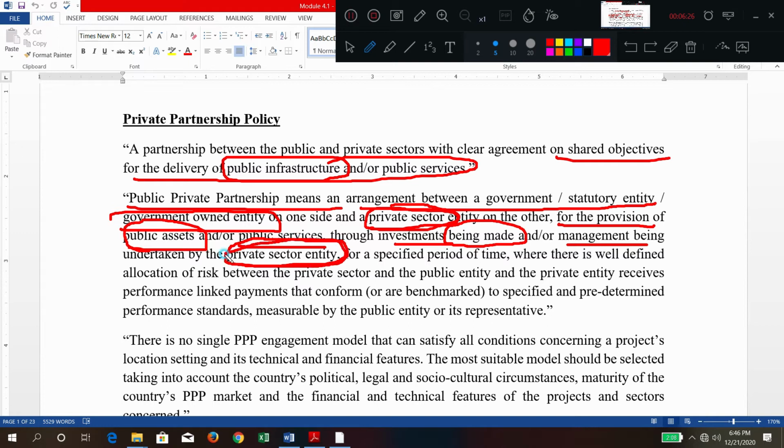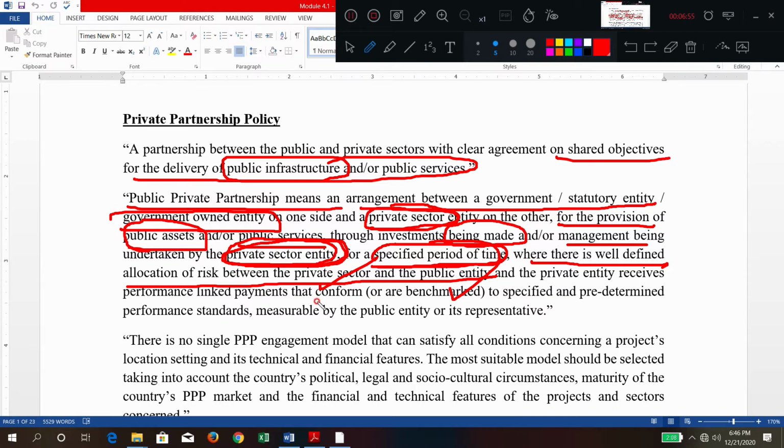So investment and funding, everything is managed by the private sector only for a specific period of time, that is the leasing period or concession period. It is a specific period of time where there is a well defined allocation of risk between the private sector and the public sector. So whatever risks come up in executing that project are shared between the private and the public sector.